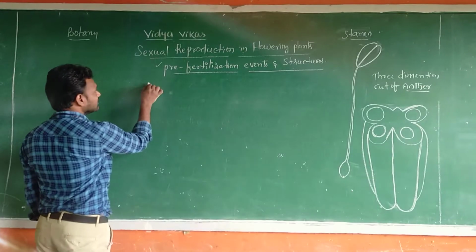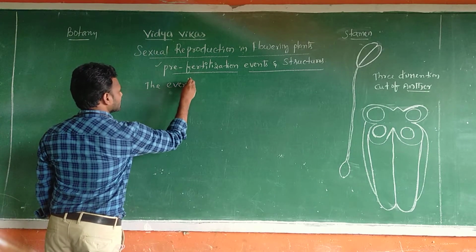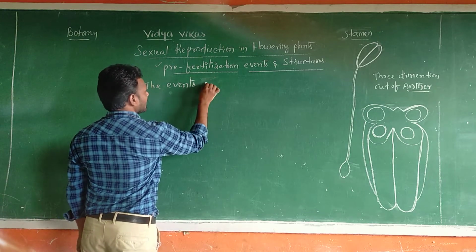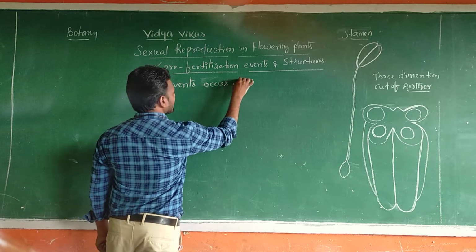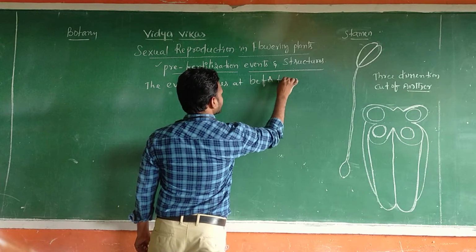So the definition: the events that occur before fertilization.